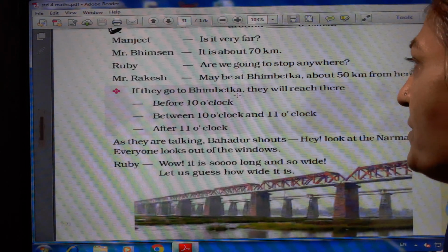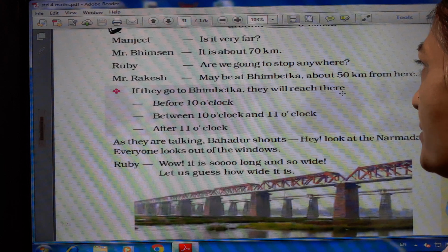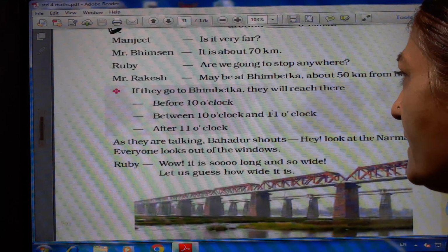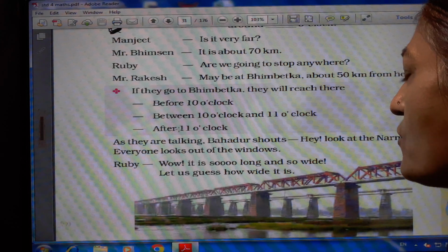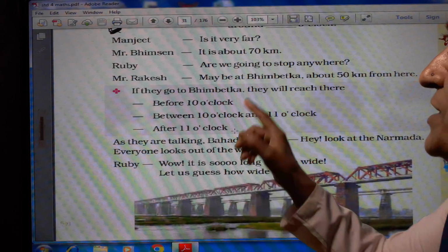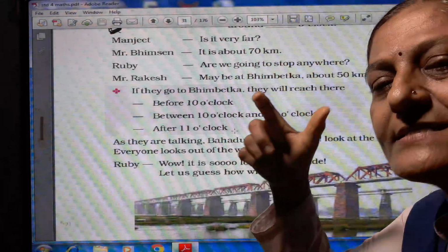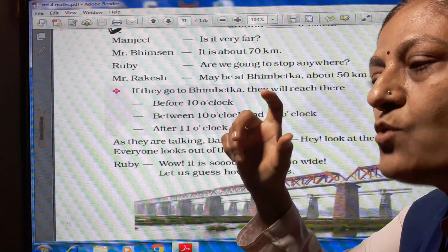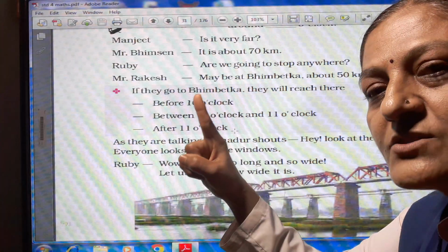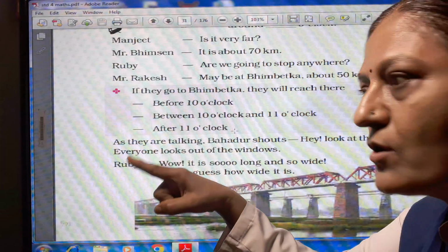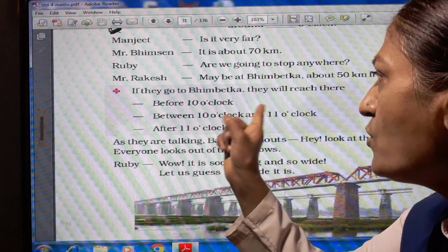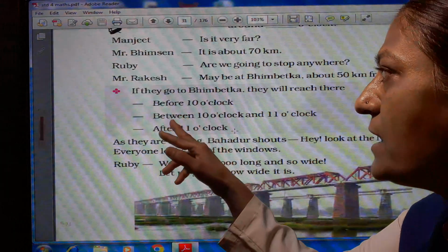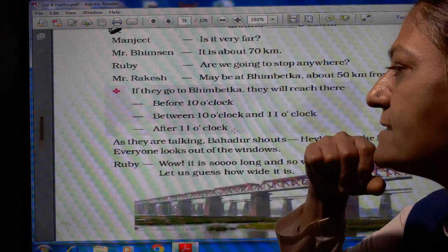If they go to Bhimbetka, will they reach there before 10 o'clock, between 10 o'clock and 11 o'clock, or after 11 o'clock? The total distance is 70 kilometers and Bhimbetka is at 50 kilometers, and they start their journey at 9 o'clock, so between 10 o'clock and 11 o'clock they can reach. So answer B is the correct answer.